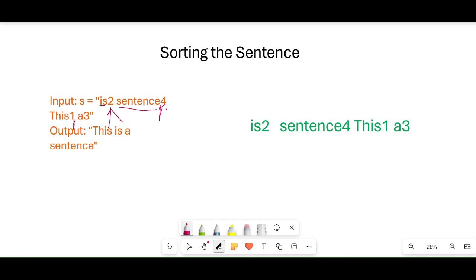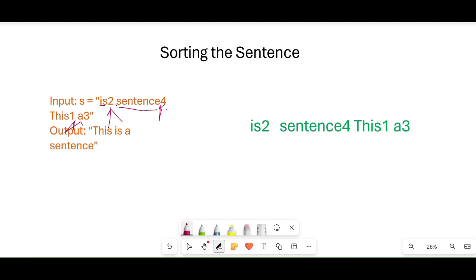This number targets the position of the word. So if we decorate the given sentence, it will be "This is a sentence".